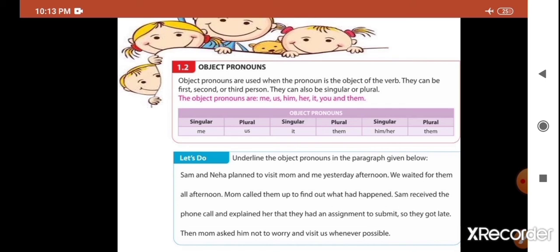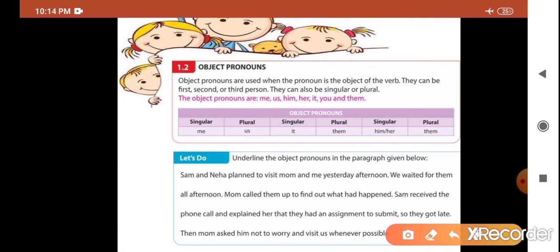Okay. Now let's understand object pronouns with this exercise. Underline the object pronouns in the paragraph given below. Sam and Neha planned to visit mom and me yesterday afternoon. Here which word is the object pronoun?